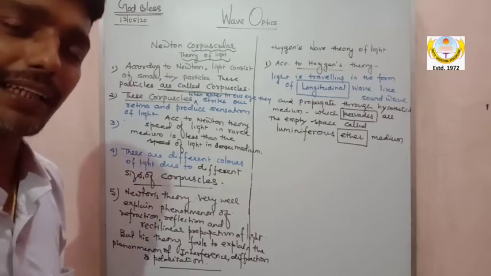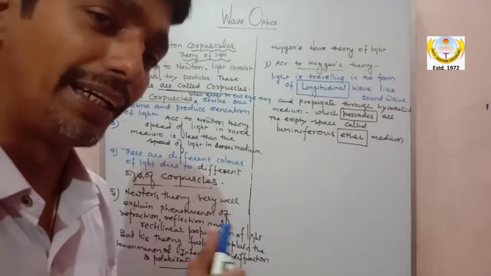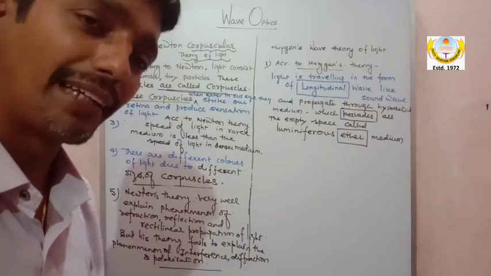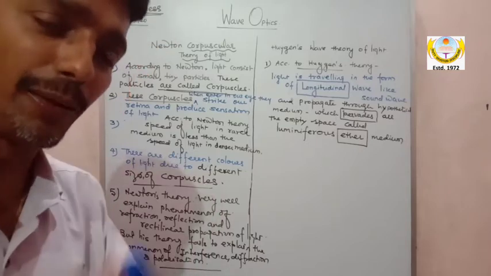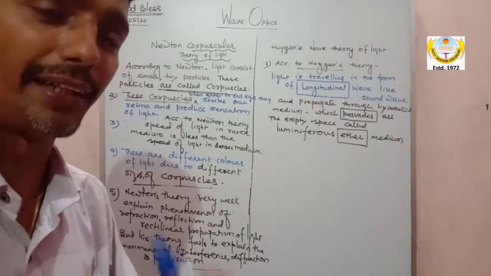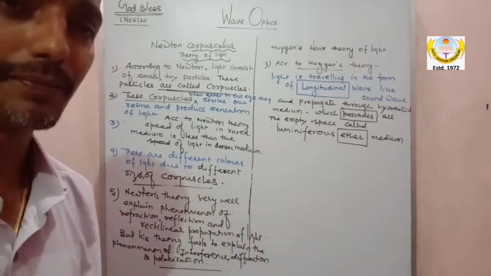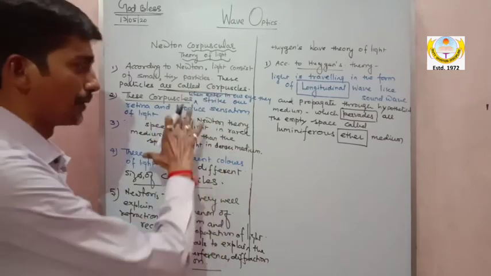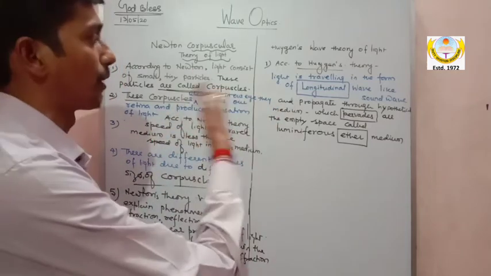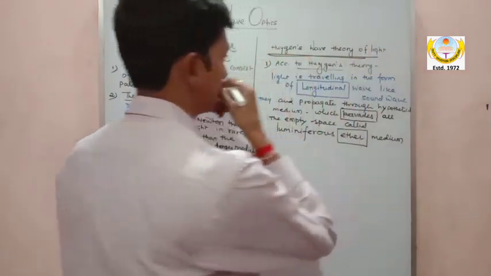And the third drawback is that his theory could not explain, because he did not know the wave theory, that light is in the form of a wave. So his theory could not give the answer for interference, diffraction and polarization phenomena. Try to understand, these are very important and conceptual topics when you are talking about Newton's corpuscular theory and Huygens's wave theory.